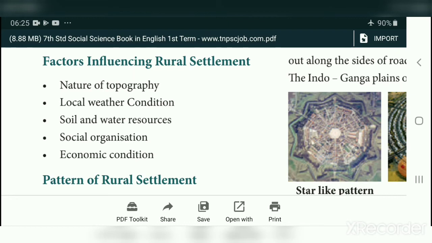What are the factors? The nature of topography, that is a physical division. Physical division is nothing but hills, forest, desert, like that. Local weather condition, soil and water resources, social organization and economic condition.